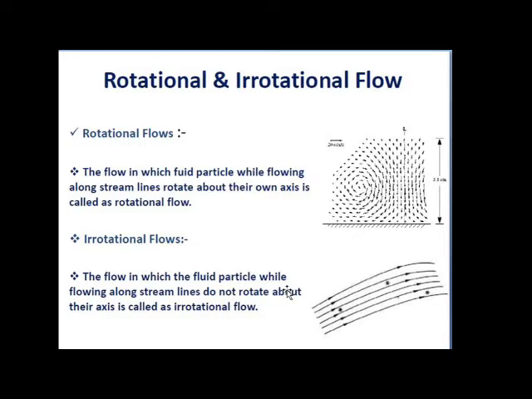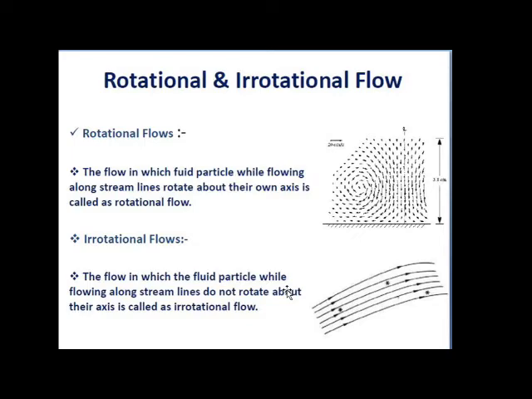Many times we have seen in floods that a whirlpool is created. At that time the fluid particles are rotating about their own axis. Such type of flow is called rotational flow. Opposite to that, irrotational flow is the flow in which the fluid particles, while flowing along the streamline, do not rotate about their axis.